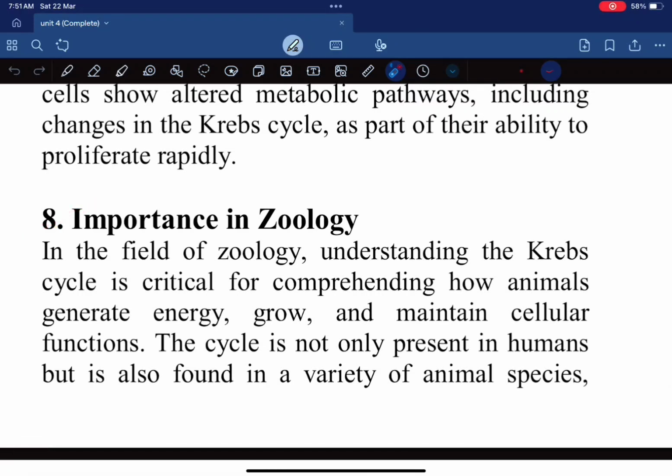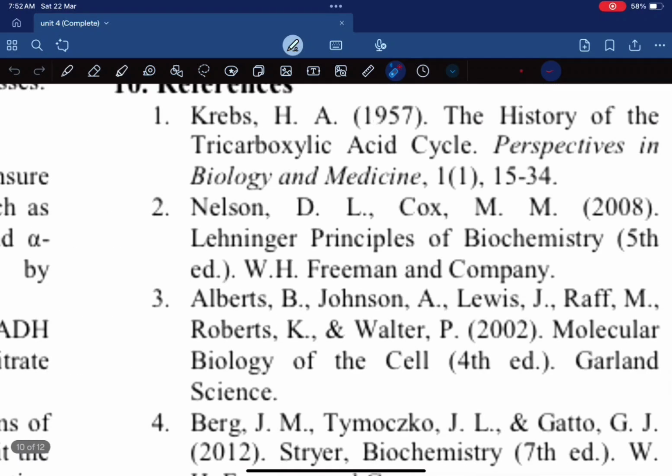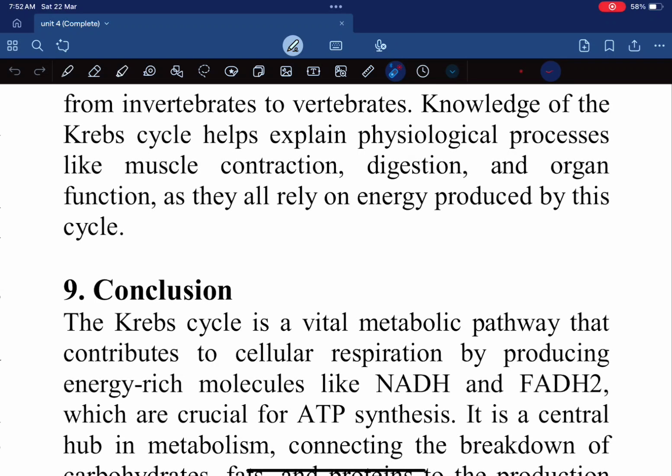Importance in zoology. In the field of zoology, understanding the Krebs cycle is critical for comprehending how animals generate energy, grow, and maintain cellular functions. The cycle is not only present in humans but also found in a variety of animal species, from invertebrates to vertebrates. Knowledge of the Krebs cycle helps explain physiological processes like muscle contraction, digestion, and organ functions, as they all rely on energy produced by this cycle.